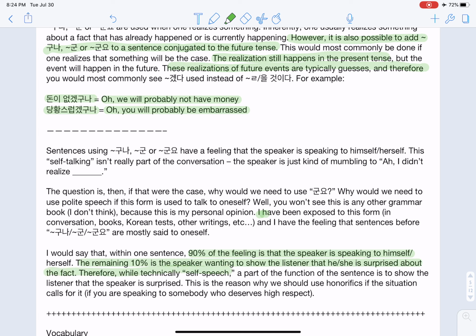Therefore, while technically self-speech, a part of the function of this sentence is to show the listener that the speaker is surprised. This is the reason why we should use honorifics if the situation calls for it. If you're speaking to somebody who deserves high respect, of course. If you're just speaking to an underling or a minion, obviously you don't need to put the yo on the end of it. But it's good to remember that with guna, gun, or gunyo, it's a 90-10 kind of concept that goes with it, as opposed to neo, which we'll learn about in the next one, which is more of a